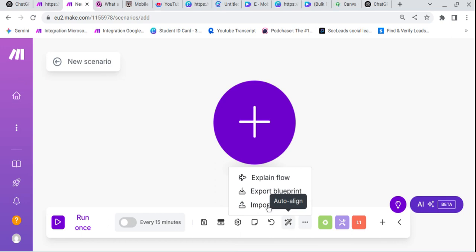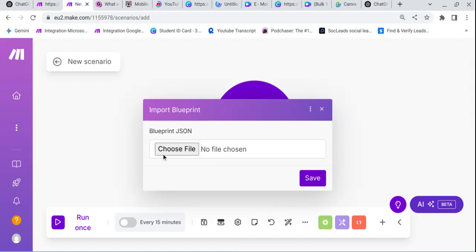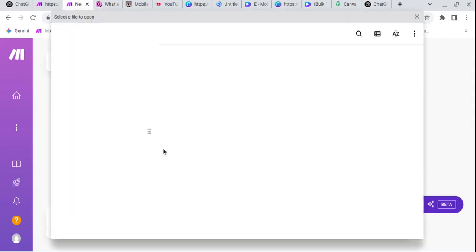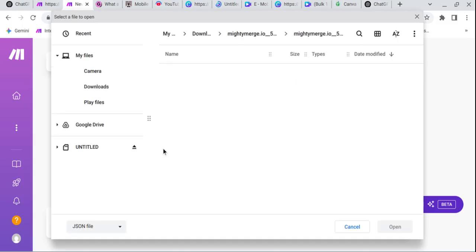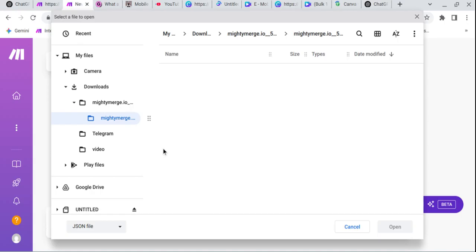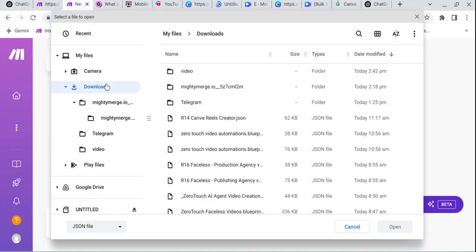Now I give you everything from the beginning. Click on that, click on import blueprint, click on choose a file, and use this workflow.